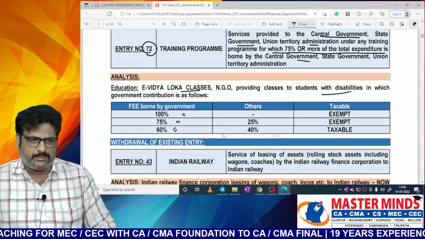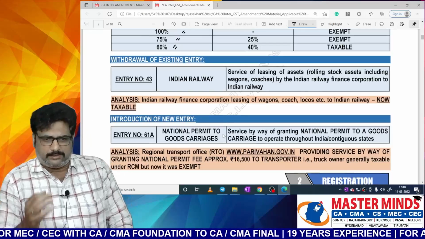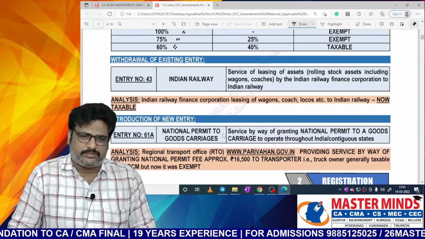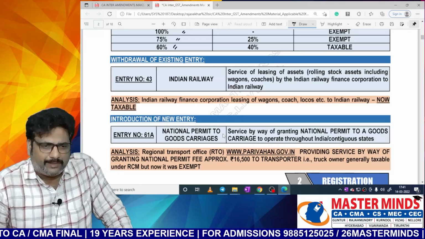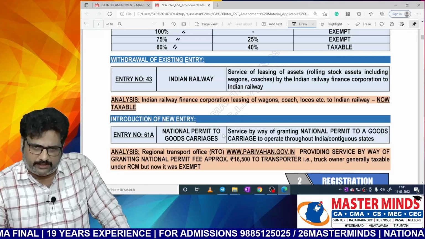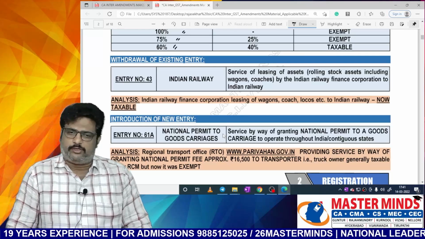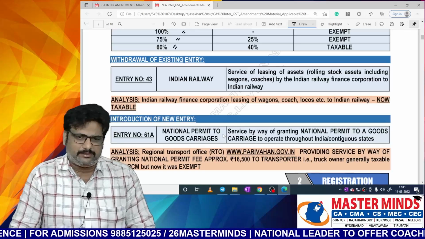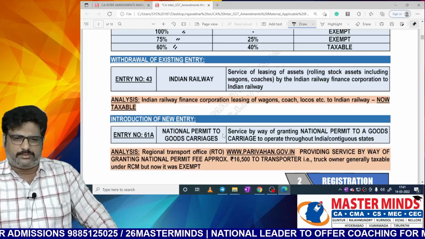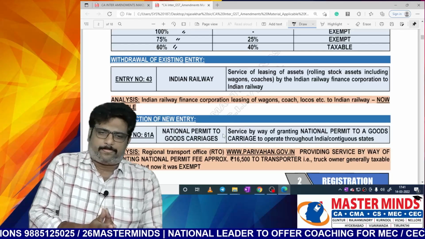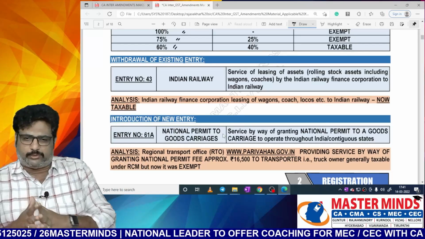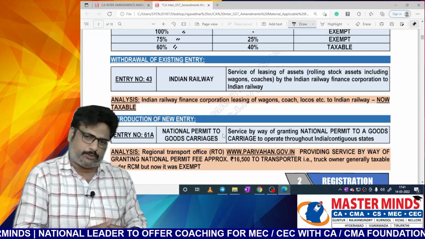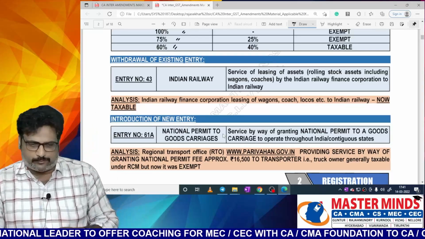This is the point. Another exemption is there: withdrawal of an existing entry. Entry number 43, Indian Railways: service of leasing of assets by the Indian Railway Finance Corporation to Indian Railways. Generally, wagons and coaches are given on lease by the Indian Railway Finance Corporation to the Indian Railways.